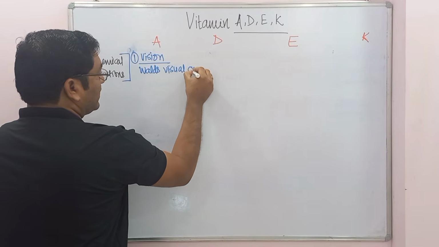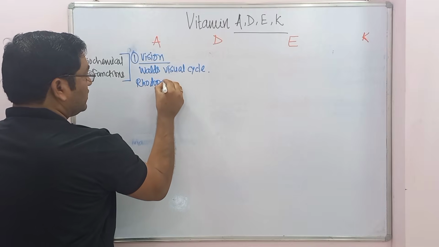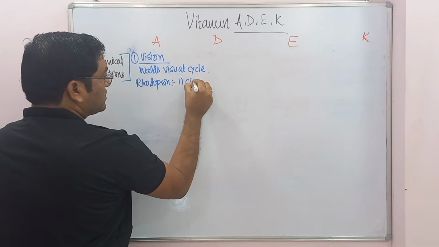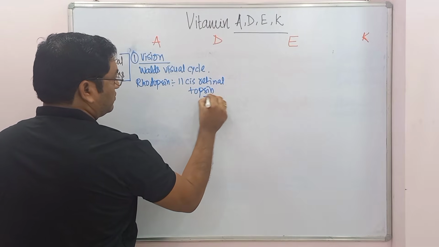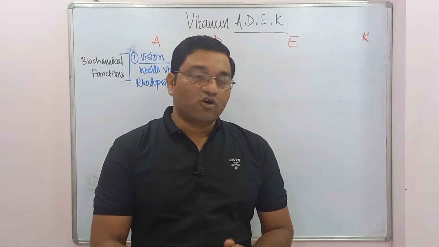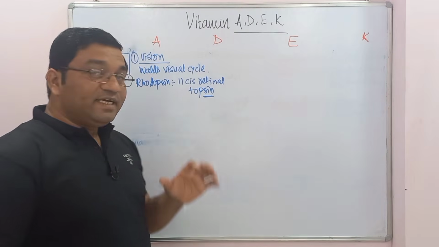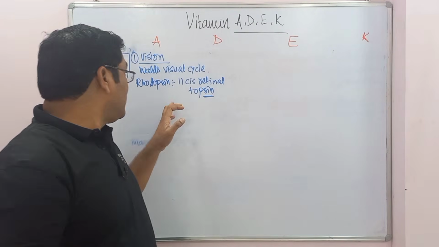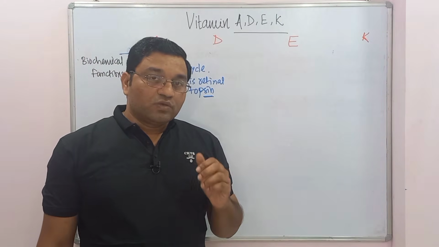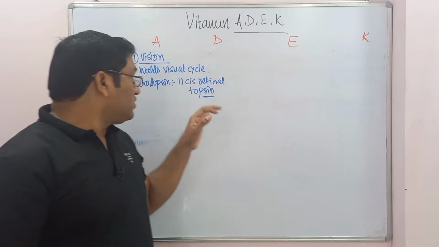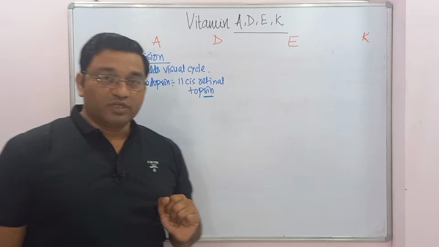Rhodopsin contains 11-cis retinal and opsin. So it is important for dim light vision. Rhodopsin is important in dim light vision. Then the cones are responsible for bright light vision and color vision. So 11-cis retinal protein is important in the vision.